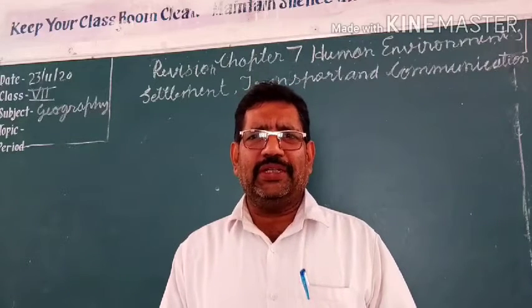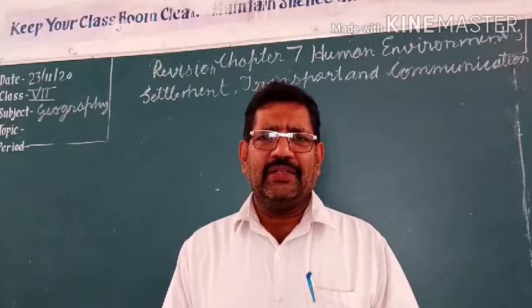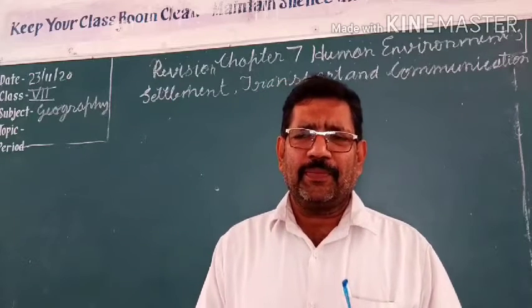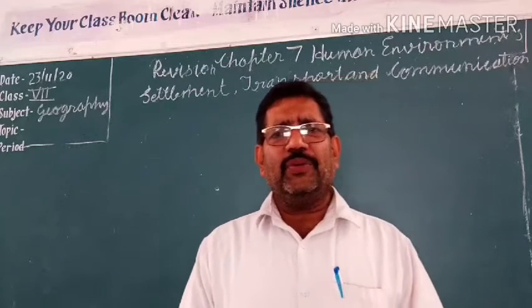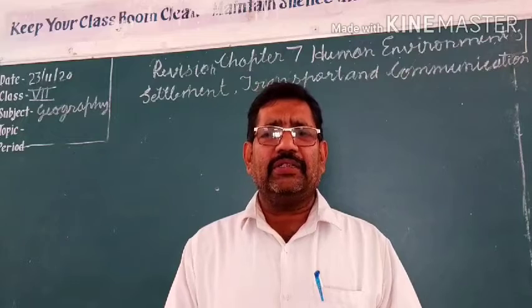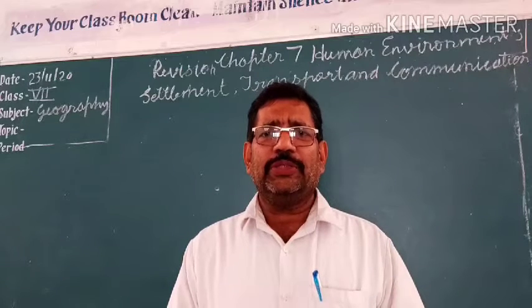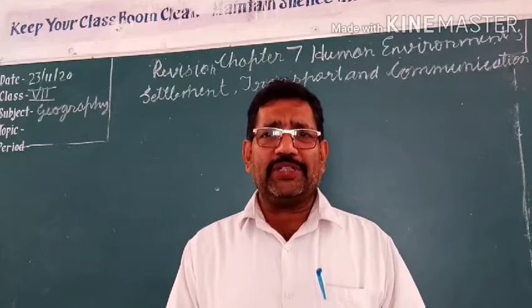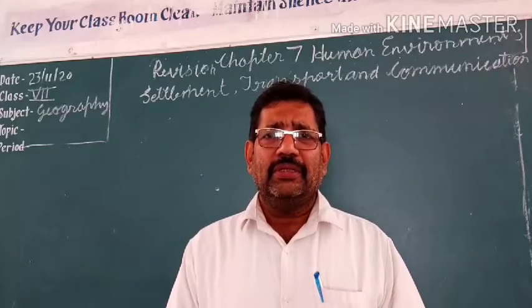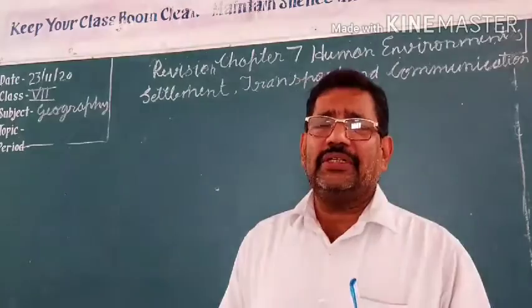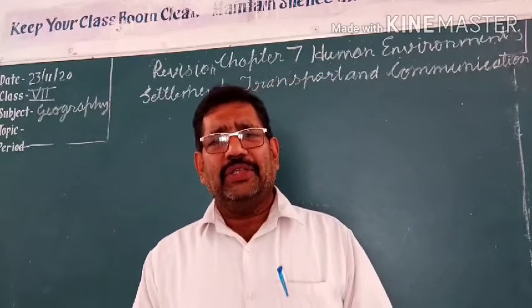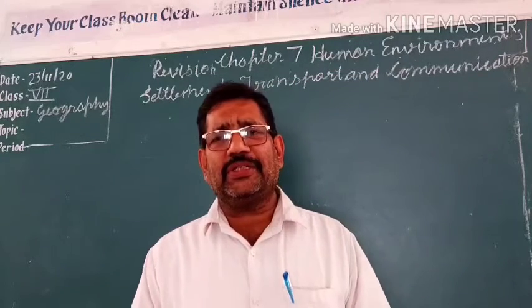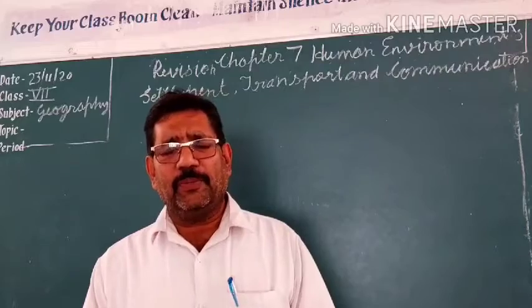A very cold area, the Greenland area is there. And when you move to the equator, it is very hot and humid, and very dense forests are found. These are the things which affect the settlement of the people.